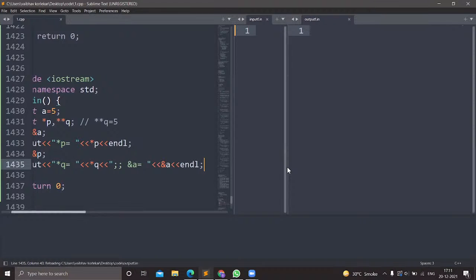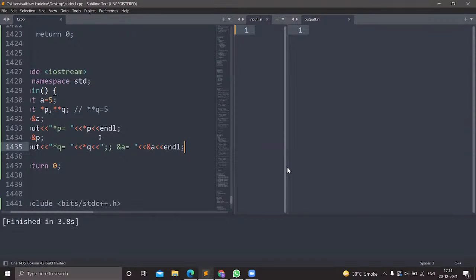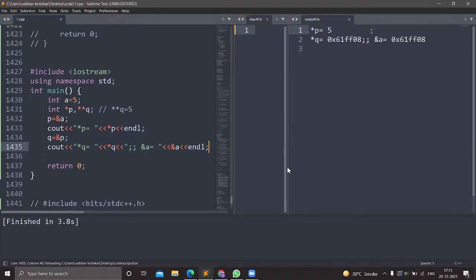I run the program and let's see what we get. So you can see the address of a is this. Now pointer q is storing the address of a. Means pointer q will store the value of a. Means indirectly we are pointing to the same location using pointer to pointer, right? This is the topic which we want to learn.